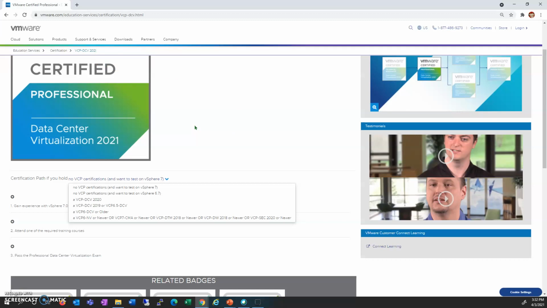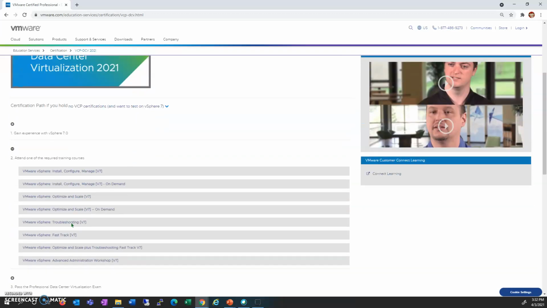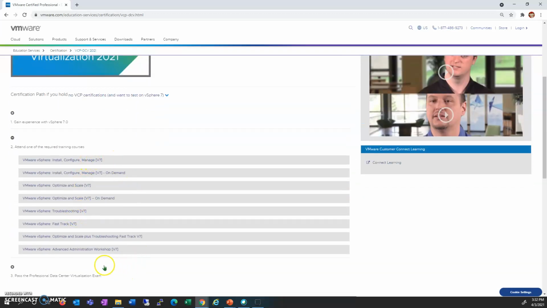How old is your VCP certification? First of all, you should have experience in VMware vSphere version 7. And second, if you have experience in vSphere 7 and you're writing the exam for the first time, then training is mandatory. Which training? You can attend any one training.